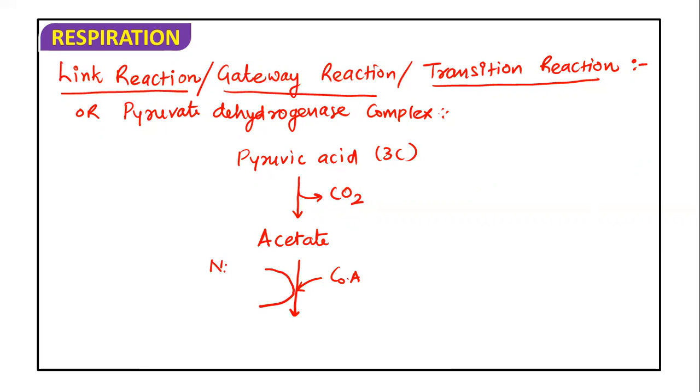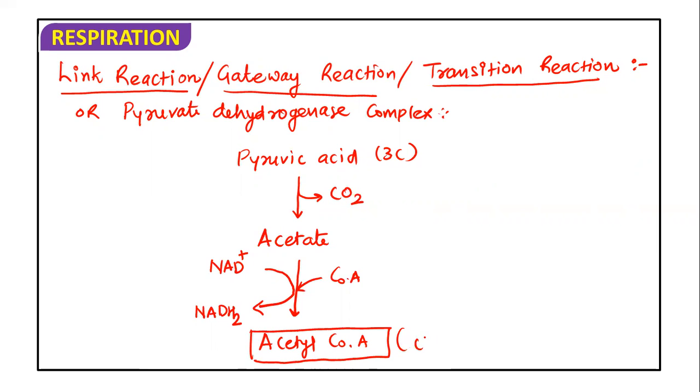That hydrogen is accepted by NAD plus, and this NAD gets converted into NADH2. Okay, and ultimately by conversion of this and addition of coenzyme A, acetate gets converted into acetyl coenzyme A.